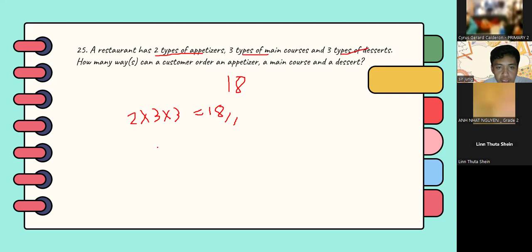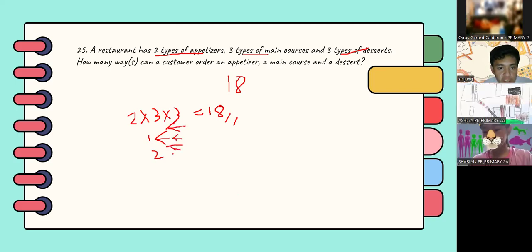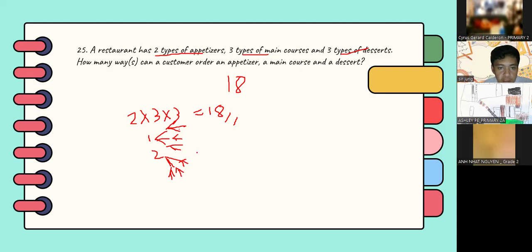Or you can also do a listing method. You have 1, 2, then 1, 2, 3. Then you count this one. This is what I tried to draw when I was younger. So either you do a listing method or you multiply it directly.